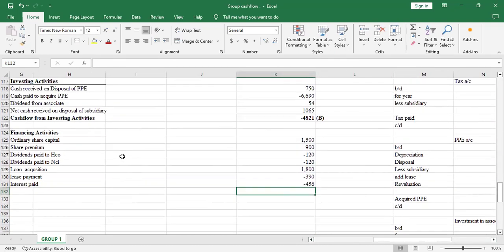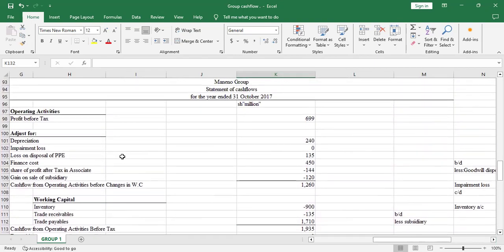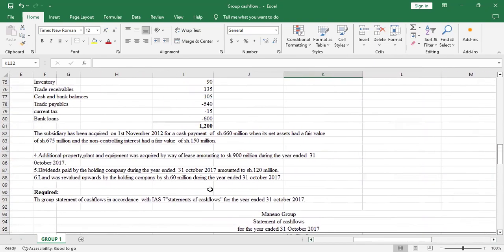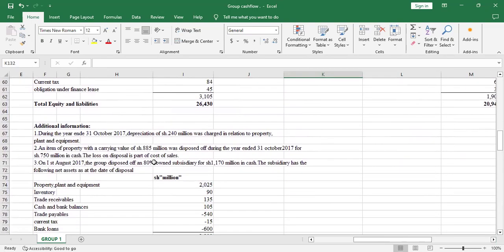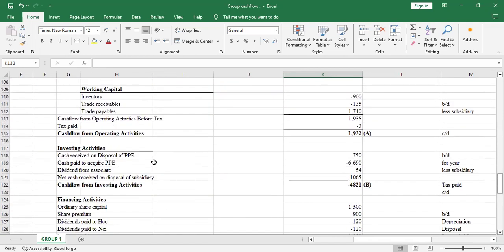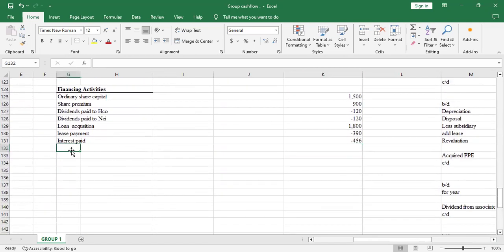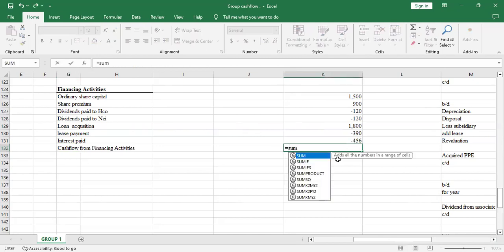Very well. So we continue. Check whether there's anything to adjust. So we are at accrued interest, current tax already adjusted, obligation under finance lease already adjusted. So those are the only adjustments. Yeah, the adjustments are now over. So we'll do cash flow from financing activities. So we'll sum all the items under financing.